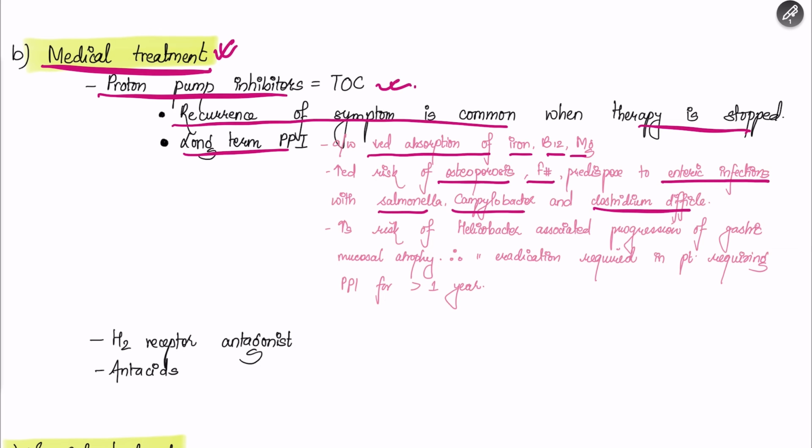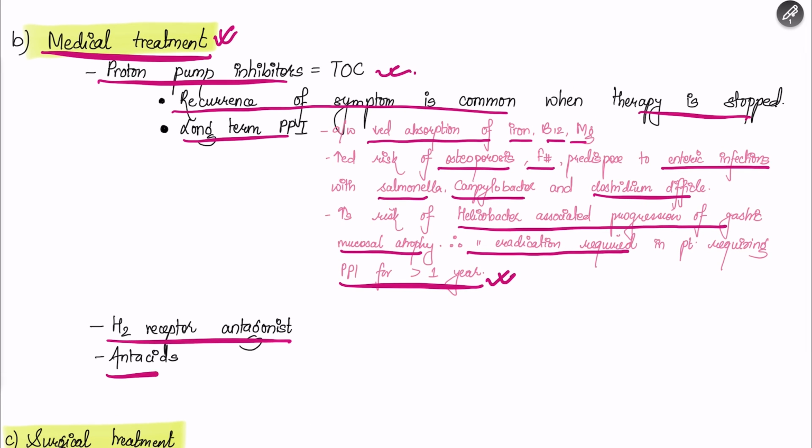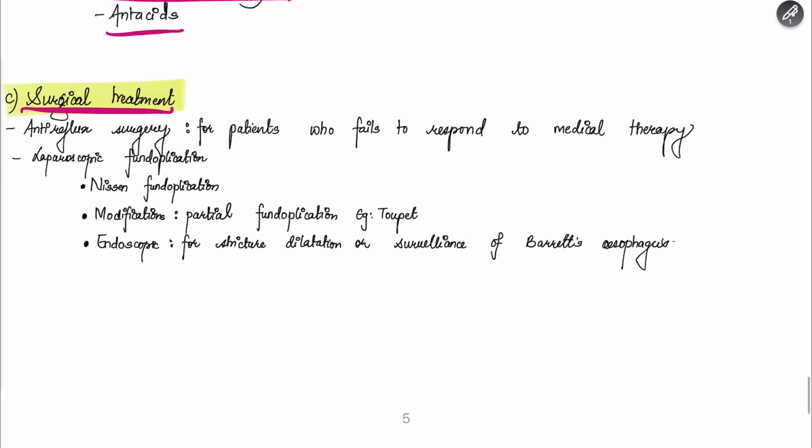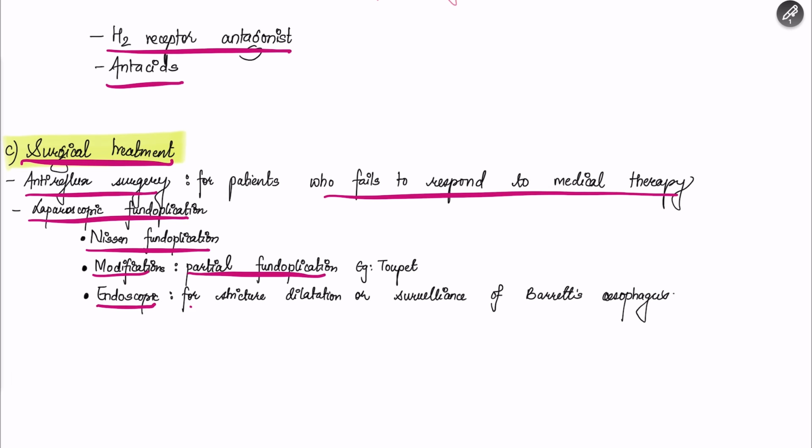There is also increased risk of Helicobacter-associated progression of gastric mucosal atrophy. Therefore, in patients on long-term PPI, Helicobacter eradication therapy is required if the patient is on PPI for more than 1 year. The patient may also be given H2 receptor antagonists and antacids. And if the patient is still not cured by medical treatment, then surgical treatment is implemented, like anti-reflux surgery for patients who fail to respond to medical therapy, laparoscopic fundoplications like Nissen's fundoplication, modifications like partial fundoplication, and endoscopic procedures for stricture dilatation or surveillance of Barrett's esophagus.